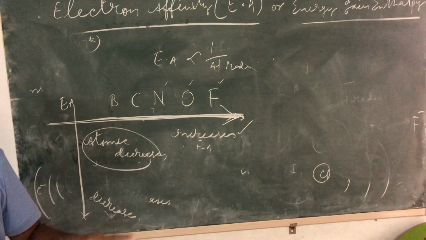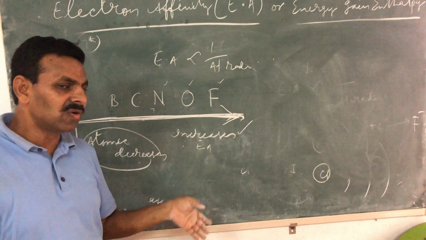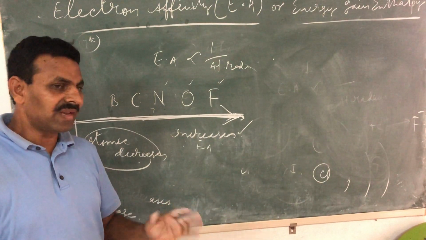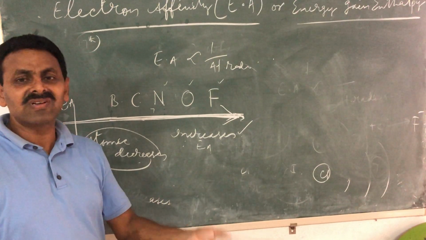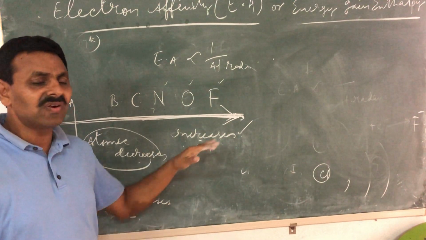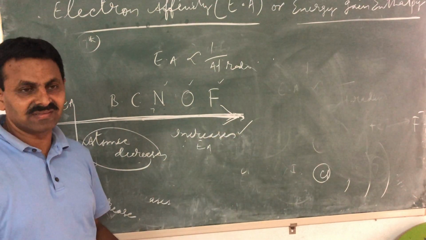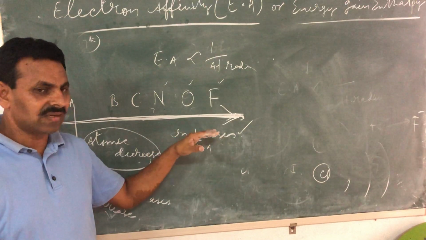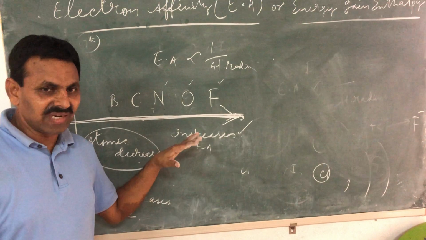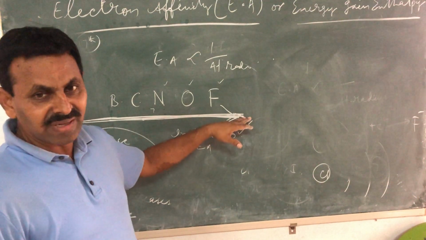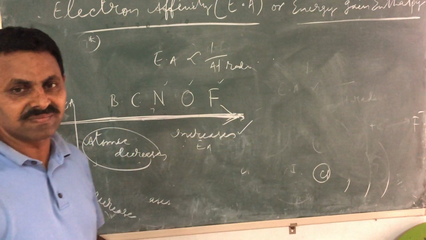If you understand atomic radius, children, that left to right atomic radius decreases, down the group atomic radius increases, then you don't need to remember ionization energy and electron affinity. Just inverse it. Left to right atomic radius is decreasing in a period, so ionization energy will increase, electron affinity also will increase.